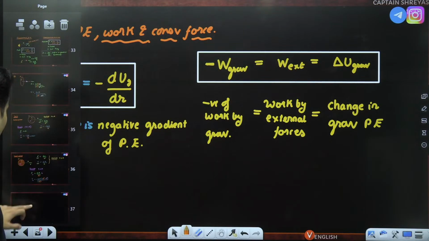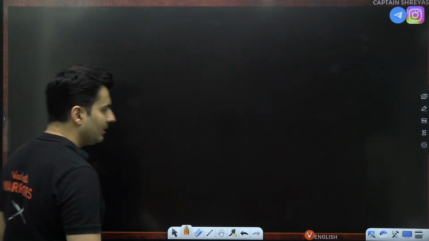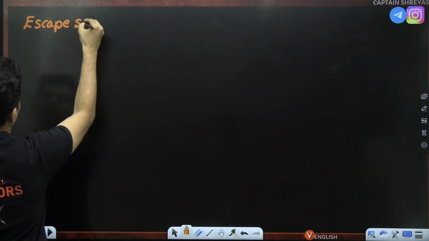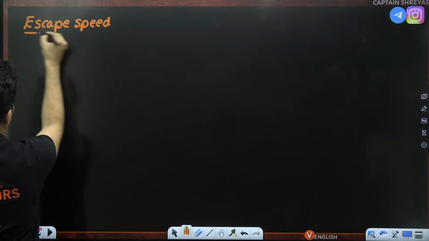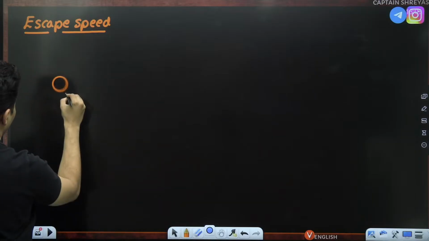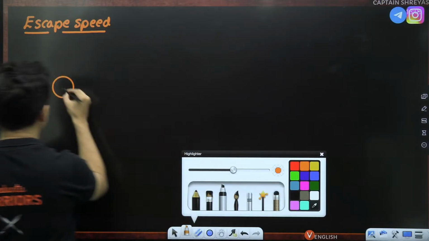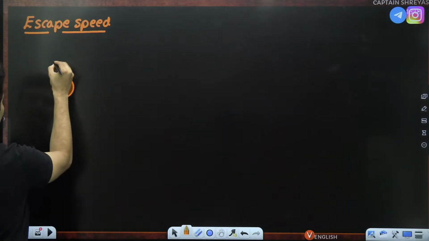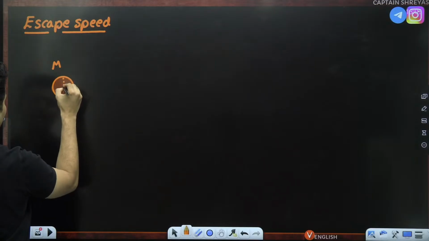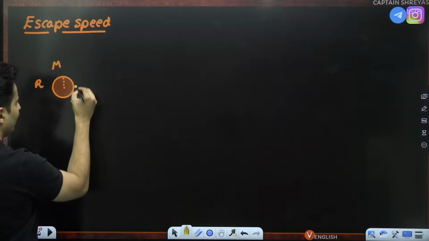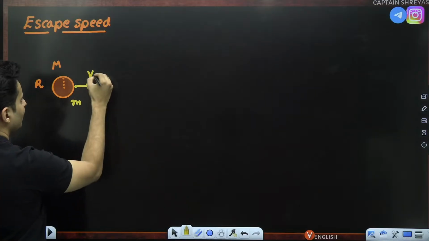So let's start by understanding this concept of escape speed. Imagine you have a planet like this whose mass is M and let's say the radius is R. You have a teeny mini rocket, spaceship, whatever over here of mass small m, and you are throwing it with some speed called v.